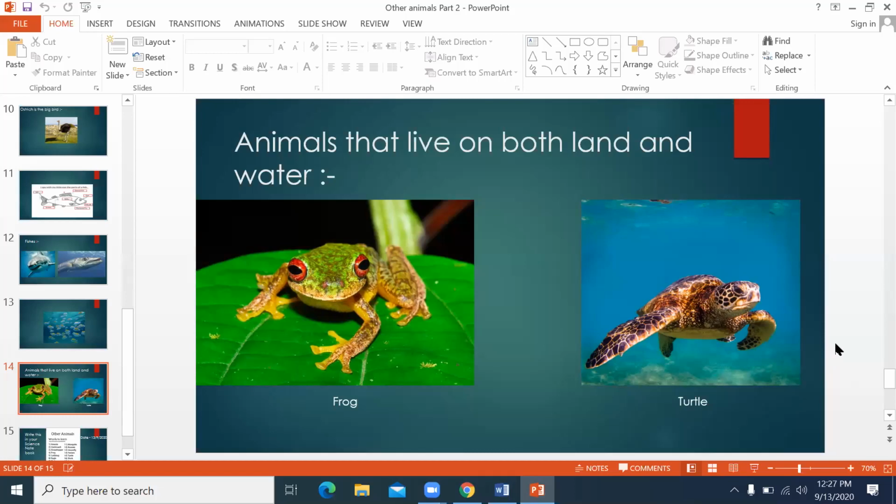One side land and one side water also. Like the turtle also, sometimes it can live on the land. If you take it from the water and put it on the land, the turtle will live, no problem. So these two I made for you as examples of animals that can live both sides.